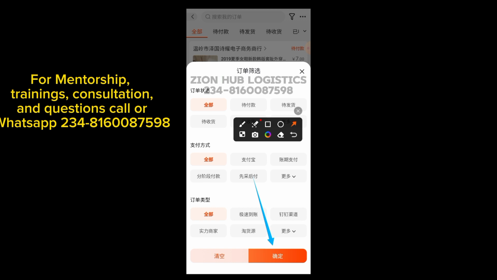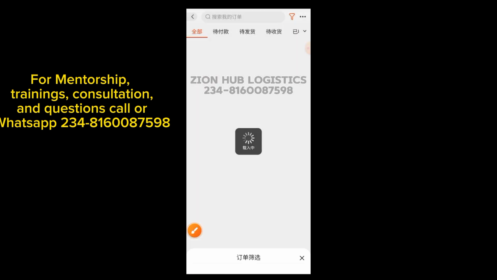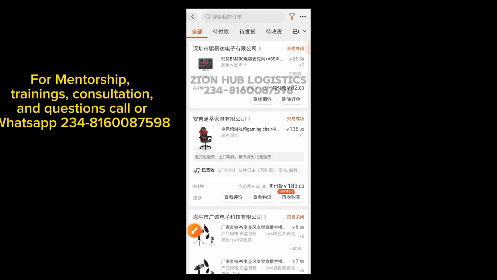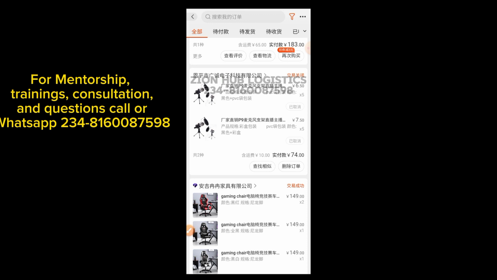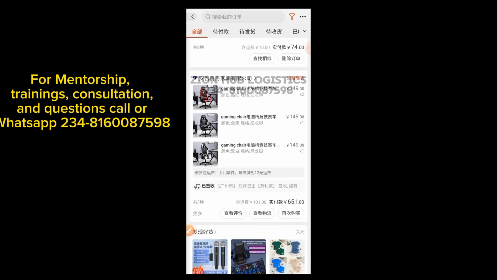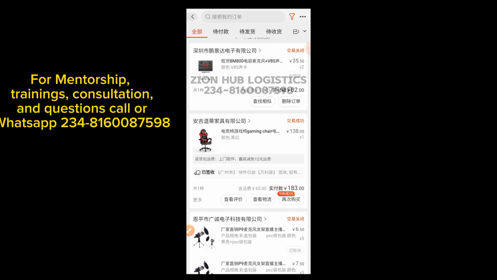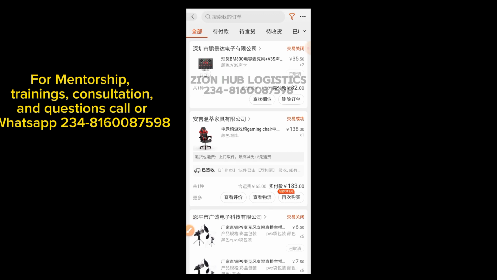Once you click on it, it will filter all the items out for you. So let me click on this now, and you will see that it will filter everything that I bought. You can see it here. These are the items that I bought for this date. So you can easily click on it, that okay, this is what I'm looking for. If I click on it now, you will get the details.